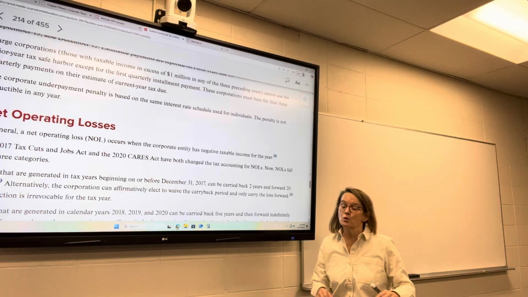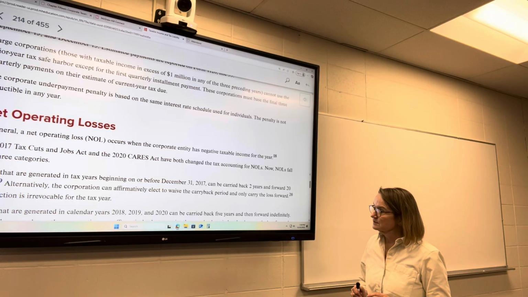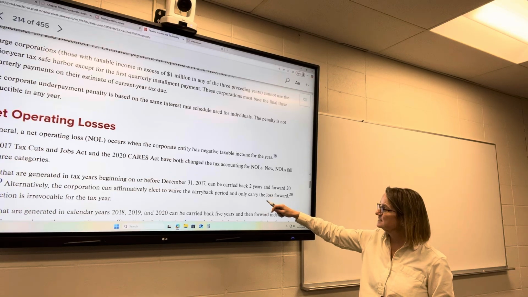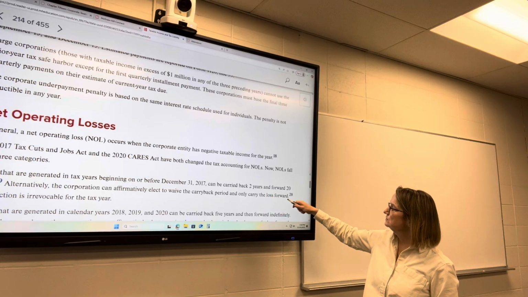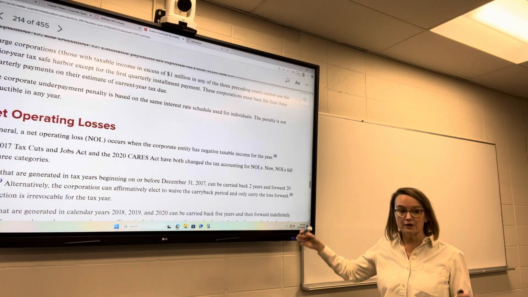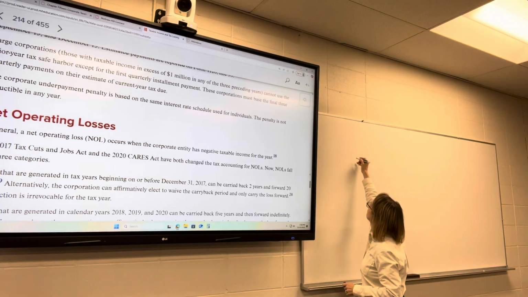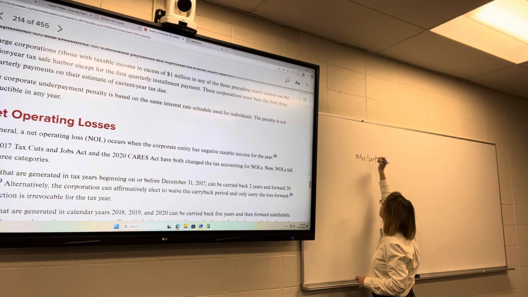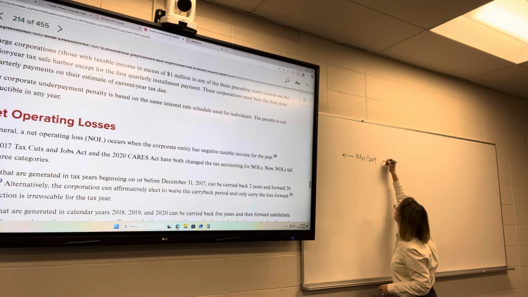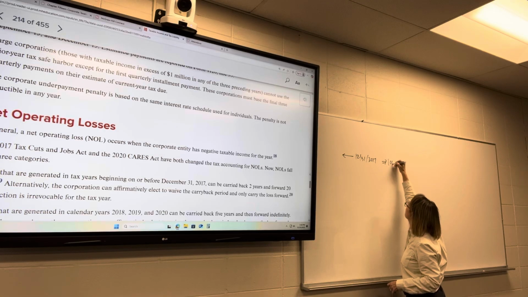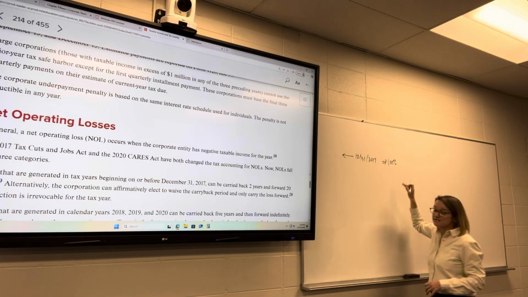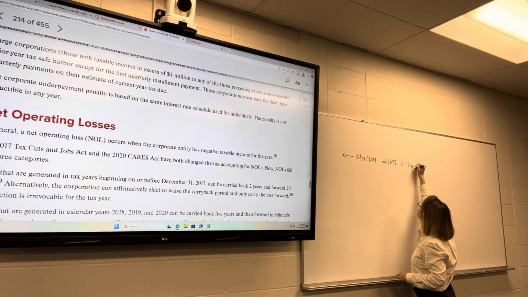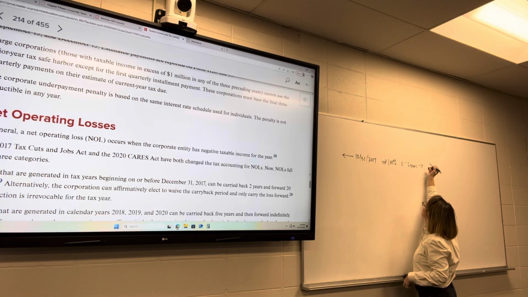All right, so net operating losses that were generated on or before December 31st, 2017 can be carried back 2 years and forward 20 years, and you get 100% of the loss. So 12/31/2017 and before, you get 100% to offset gains in other years, and you can go back 2 years and forward 20 years.